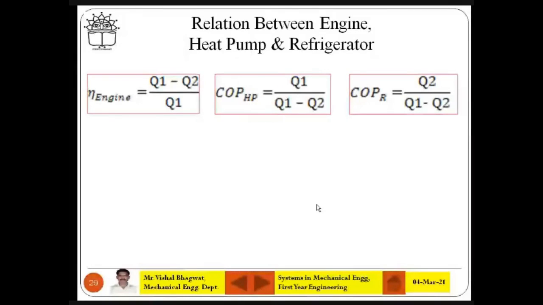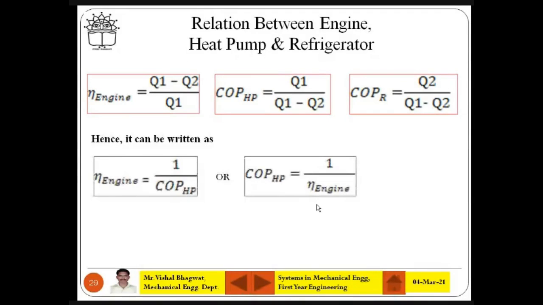Efficiency of engine is reciprocal of coefficient of performance of heat pump. Correct. You see the formula of engine and formula of COP of HP, both are reciprocal of each other. Hence, it can be written as efficiency of engine is equal to 1 upon COP of HP, or COP of HP is equal to 1 upon engine efficiency. Okay, this is the thing. Correct? Any other relation now?